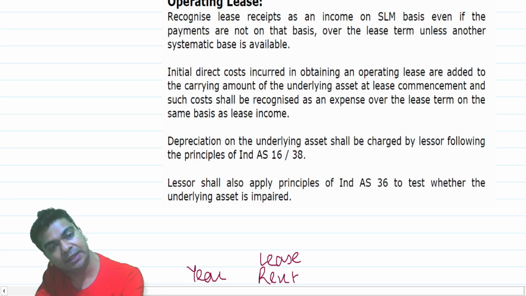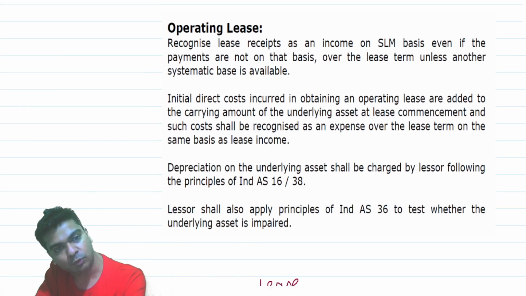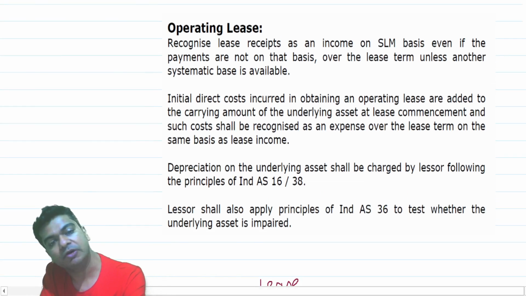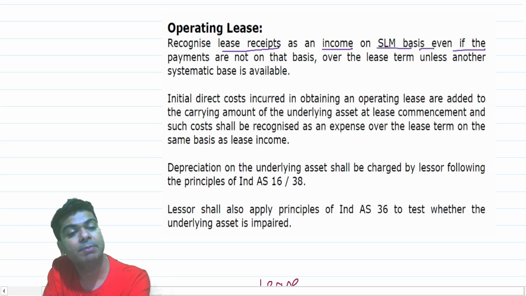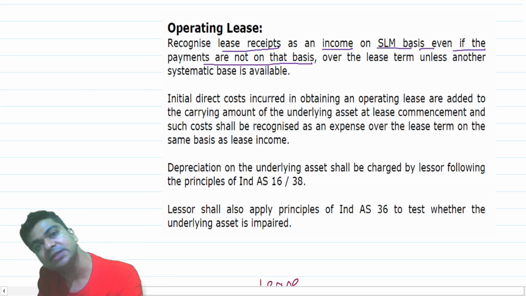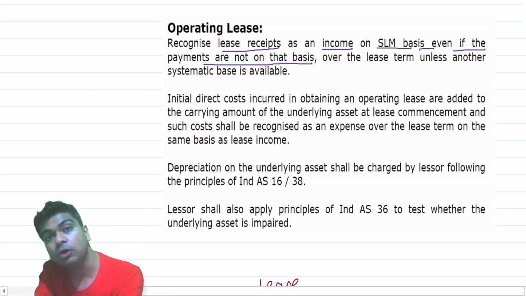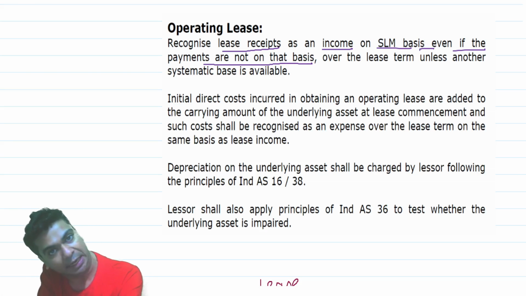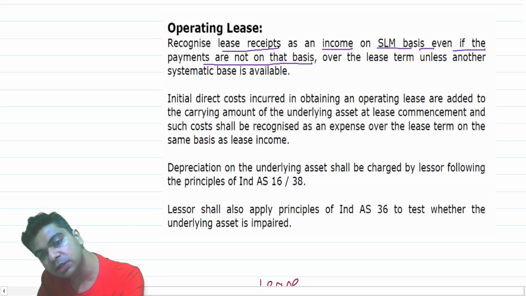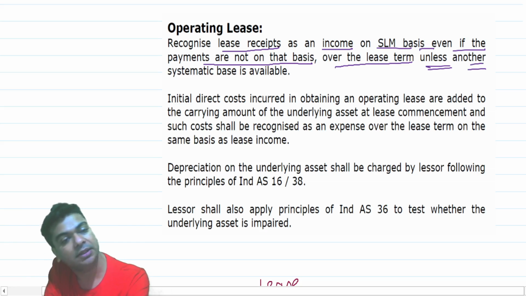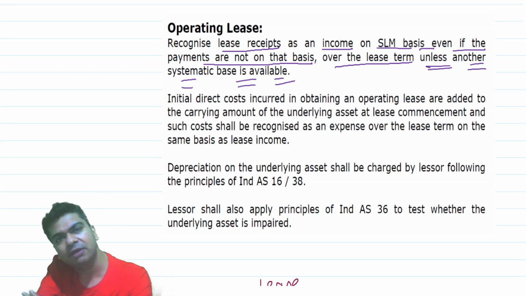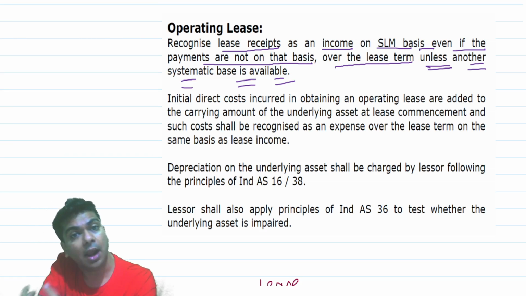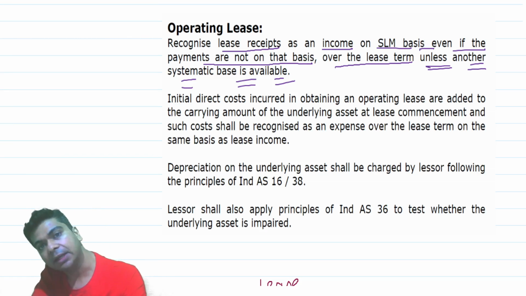So if you really check the requirement of Ind AS 116, it says that you should recognize lease receipts as an income on straight line basis, even if the payments are not on that basis. We had seen that, no? It is 7,000, 3,000, 2,000. They are not on straight line basis, but still we will recognize income on straight line basis. We have to do this over the lease term unless another systematic base is available. If you are able to work out some other systematic base and you feel that it is apt in the given situation, you are allowed to follow that other systematic base.